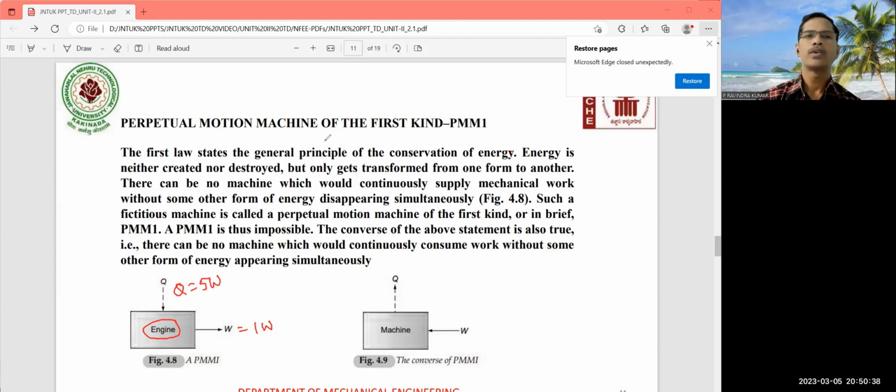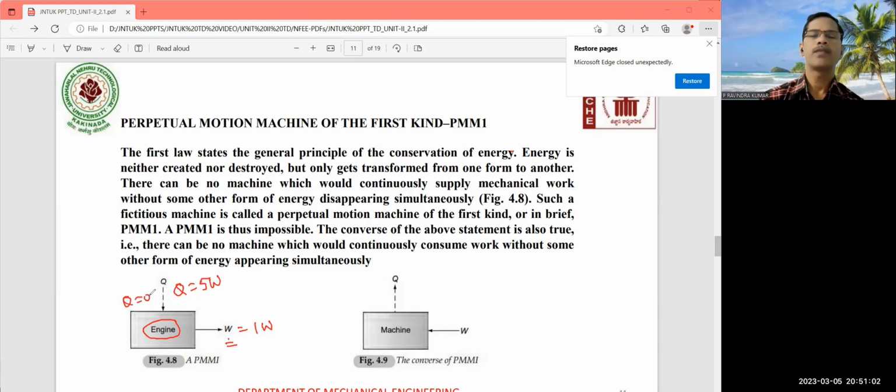What this is going to state is that there is a machine which continuously produces the work output without taking any heat input. That means here the Q is 0.